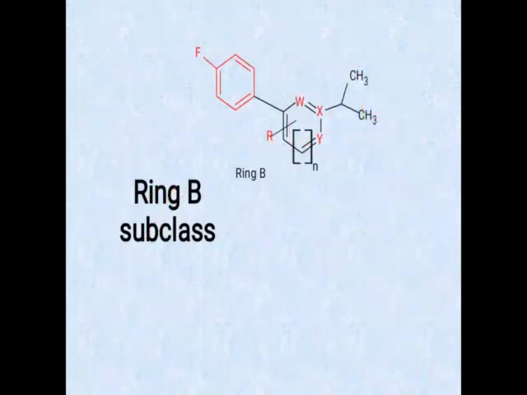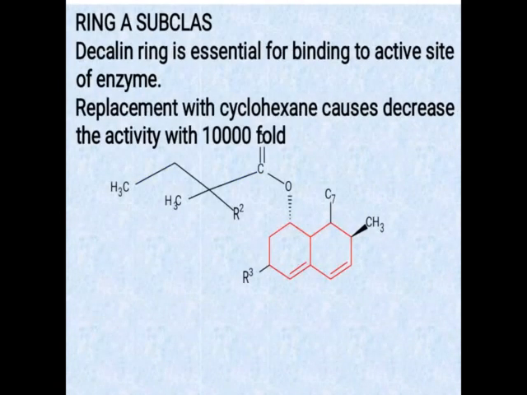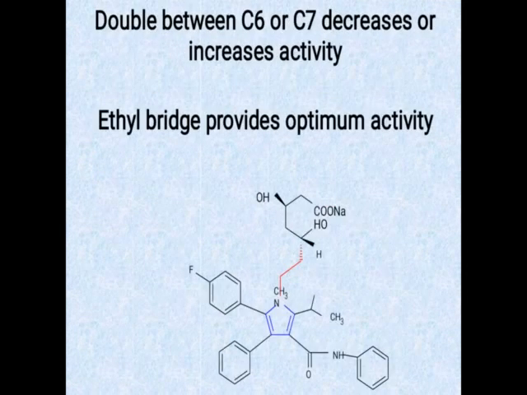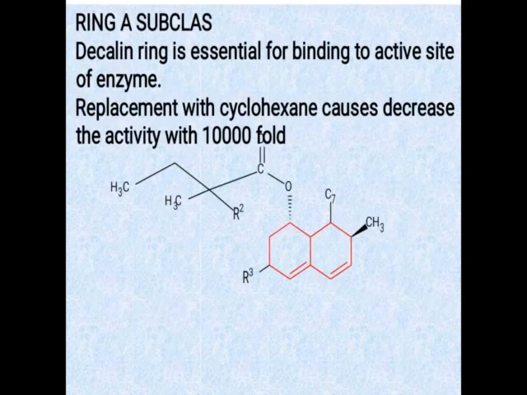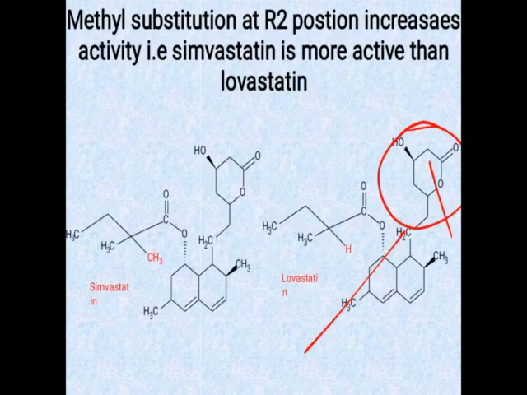Rosuvastatin: these free CH3 groups will be converted into hydroxy groups. So they are the metabolite products of rosuvastatin. In case of lovastatin, the lactone ring will be converted into the acid and hydroxy part. Okay, so it ends the chapter, that is the anti-hyperlipoproteinemic drugs.